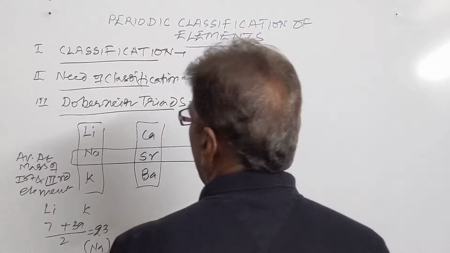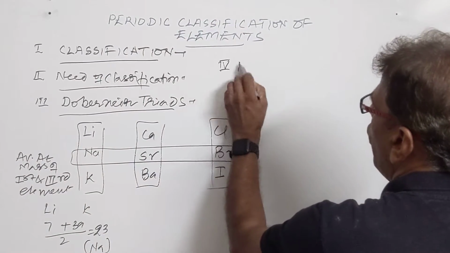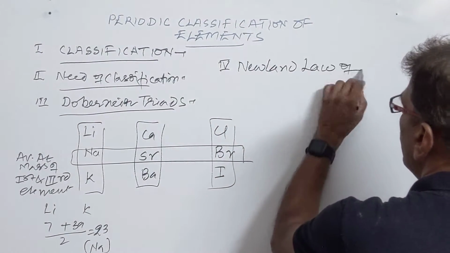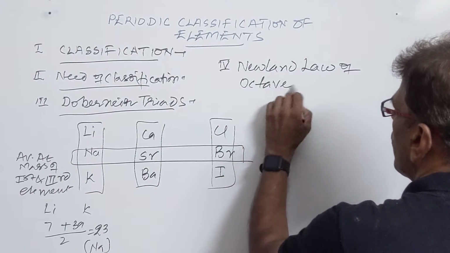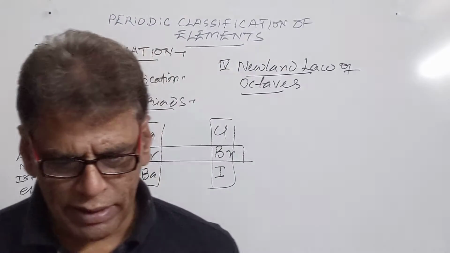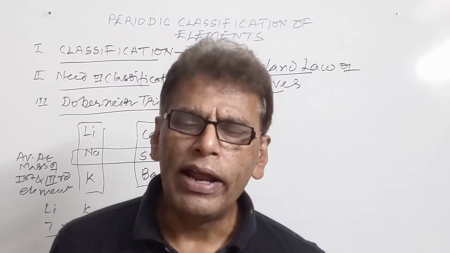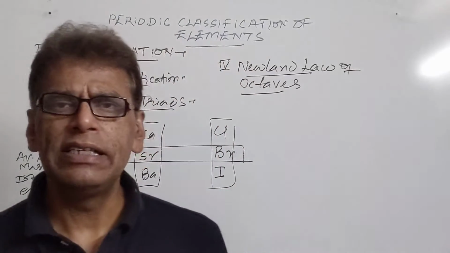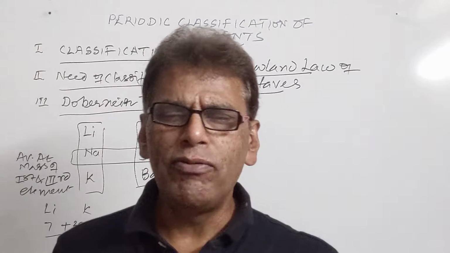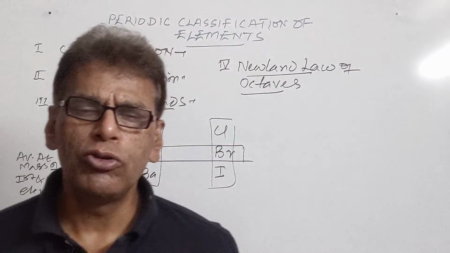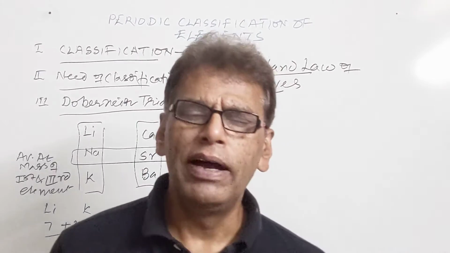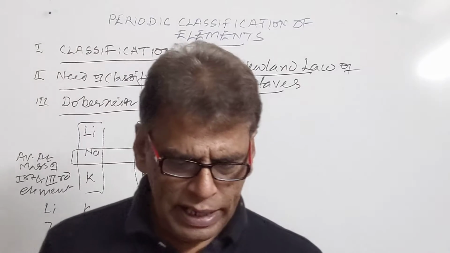Then we got another attempt, that was Newland's law of octaves. This attempt was made by John Newland, an English scientist, who arranged the elements in order of increasing atomic masses in such a manner that the properties of every eighth element resembled the first element. He arranged about 56 elements which were known at that moment into groups.